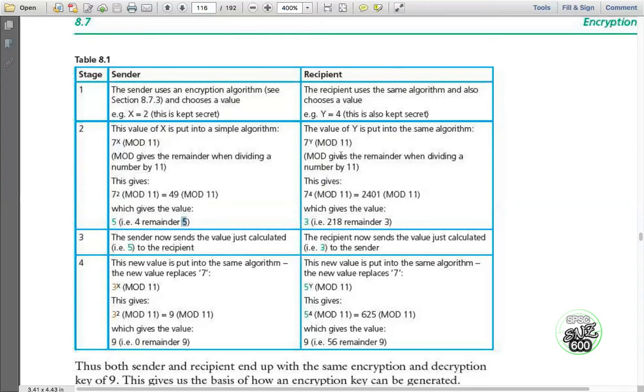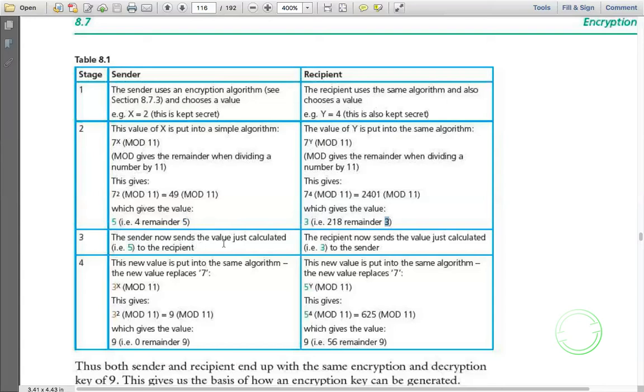In the same way, the recipient also uses 7 as the default value, and the power 4 is the secret value. So 7 to the power 4 mod 11. That is 2401 mod 11. It goes 218 times, and the remainder is 3. So in this case, the recipient's remainder is 3. The sender's remainder is 5, and the recipient's remainder is 3.